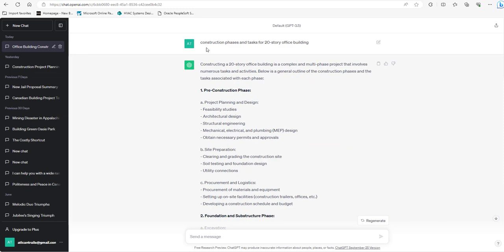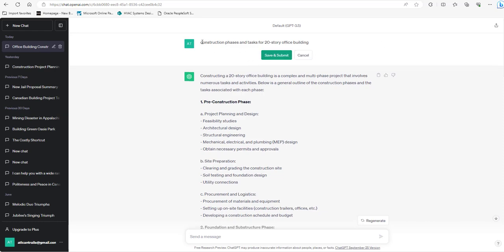Here we go. So what I did is I asked ChatGPT, what are the construction phases, or what's a part of the construction phases? It actually did pretty well with this prompt. So the construction phases and tasks for a 20-story office building. And I actually should have been a little more specific in this case, so let me edit it here: the construction phases and tasks for a 20-story office building located in Toronto, Canada.